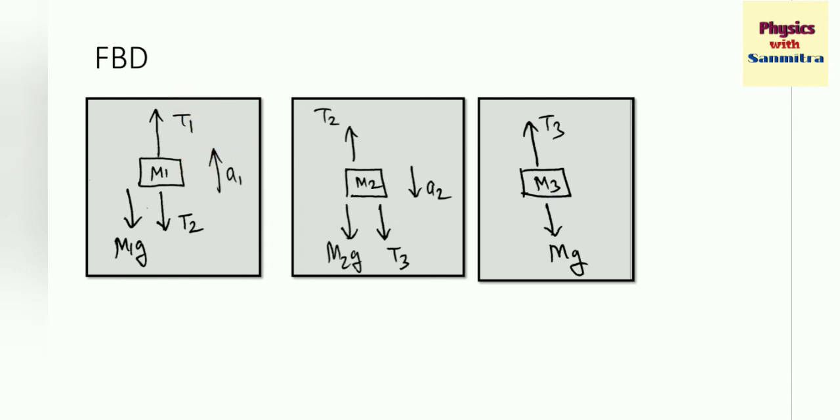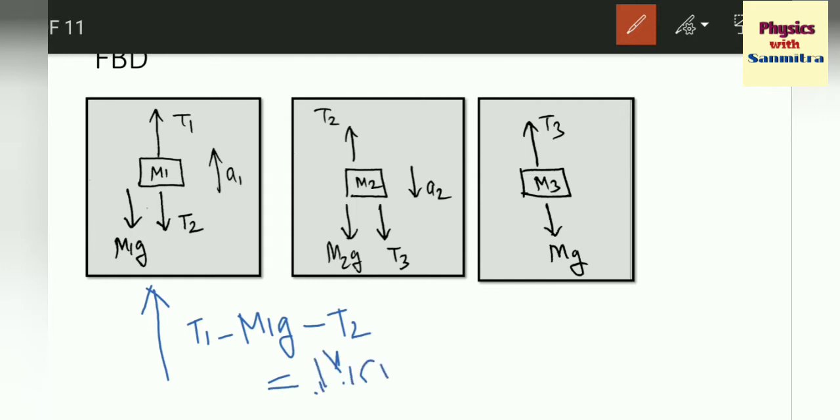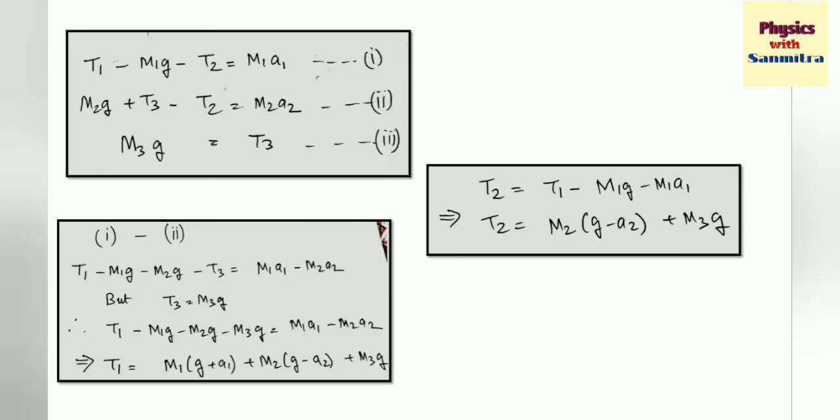Since t1 is acting upwards and the acceleration is upwards, we can say that the net force is upwards, that is t1 minus m1g minus t2, equal to m1 into a. Net force is equal to mass into acceleration. That is Newton's second law of motion. Exactly the same thing I have written here: t1 minus m1g minus t2 is equal to m1 into a1. The same thing I will be doing here.